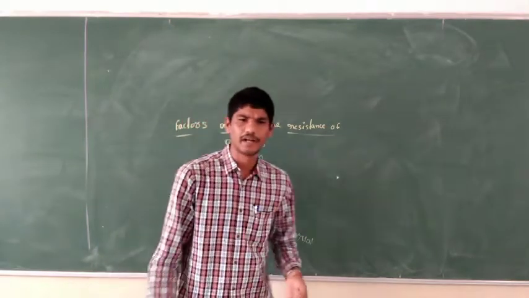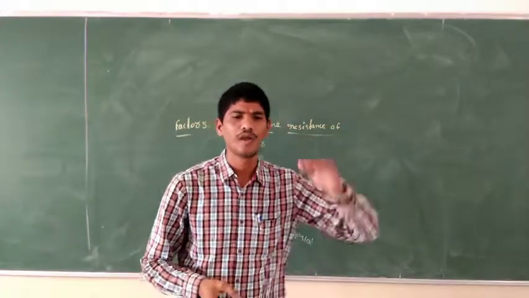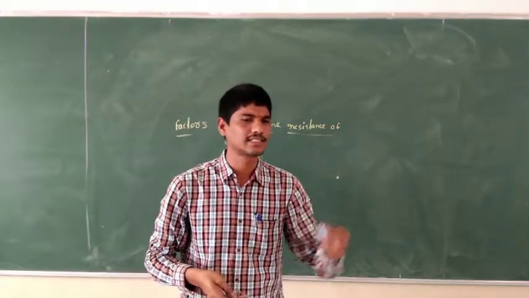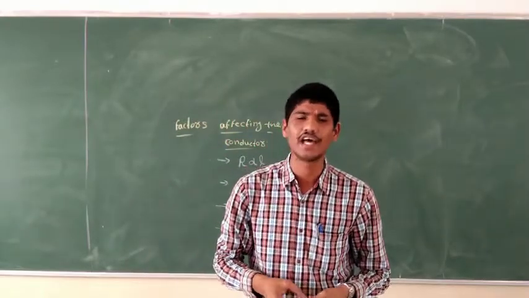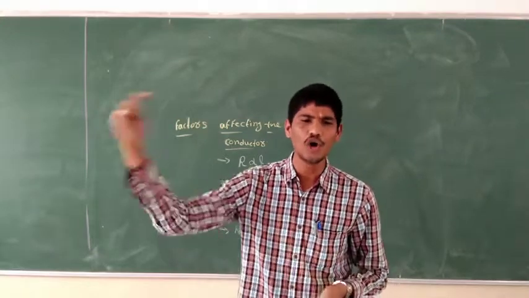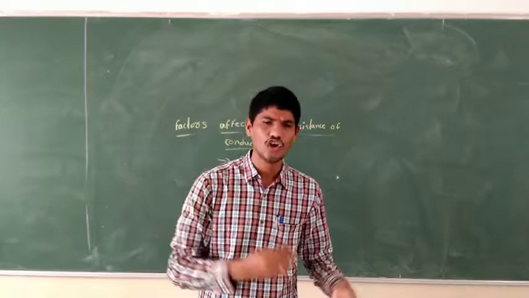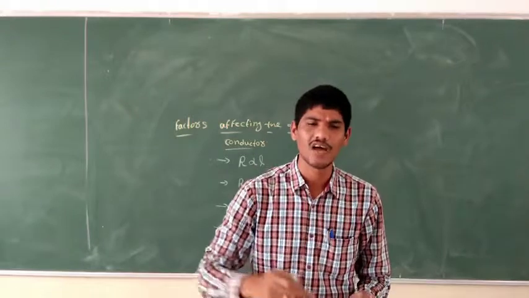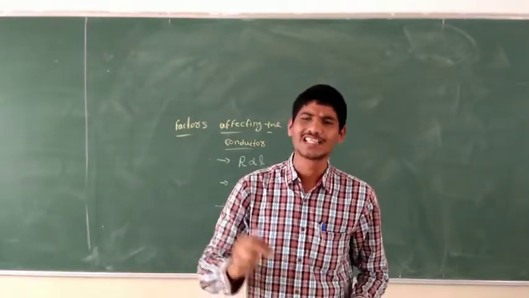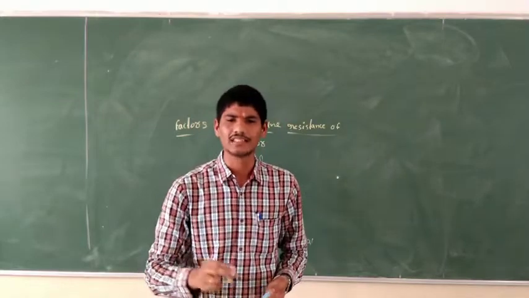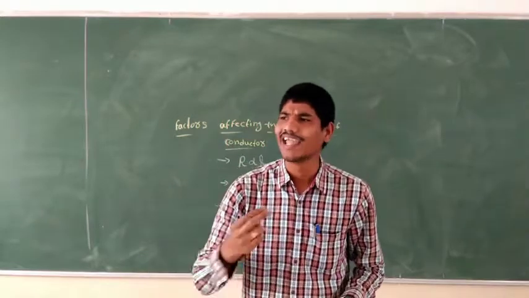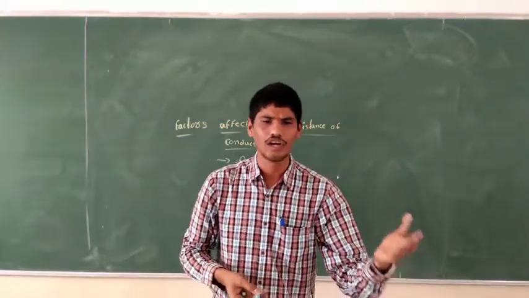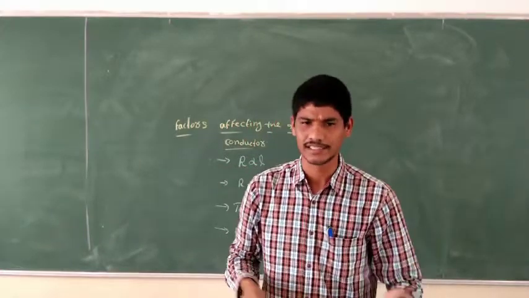The nature of material: some materials have lower resistance, whereas others have much higher resistance. Metals like copper, silver and aluminium have very low resistance. And if you see nichrome, it has a very high resistance. That is the reason we use nichrome for making heating elements. The heating elements are in toasters and electric ovens, etc.